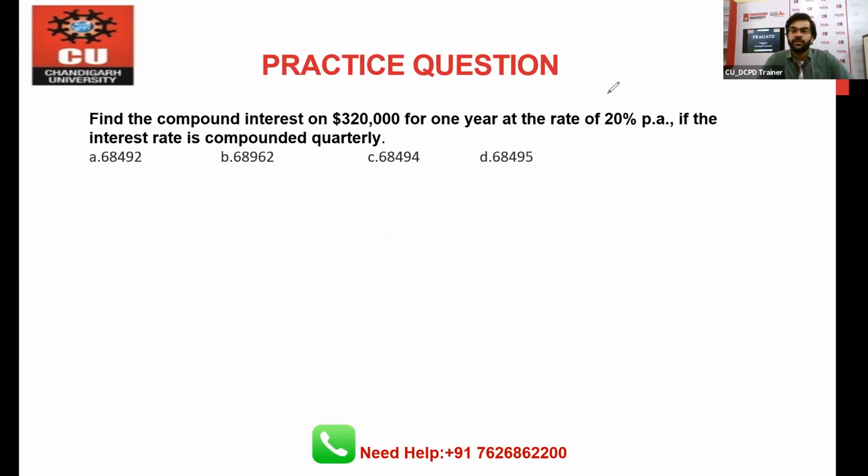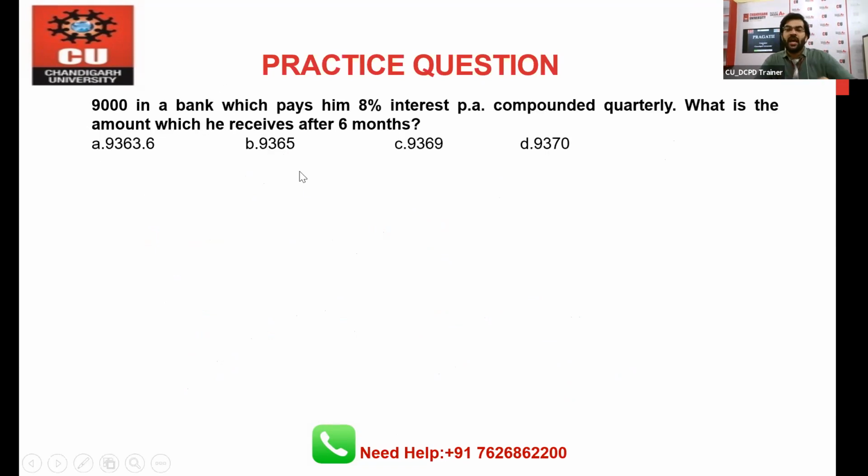Let's move toward the next question. I hope this question is clear to each and every student right now who is present. Okay. So the next question, we have the same quarterly based question, and give me the answer of this question. Same concept question based on the compounded quarterly. 9,000 is a bank which pays him 8% interest per annum. Compounded quarterly, what is the amount which he receive after 6 months? So give me the answer of this question, because the question is based on the same concept of compounded quarterly.